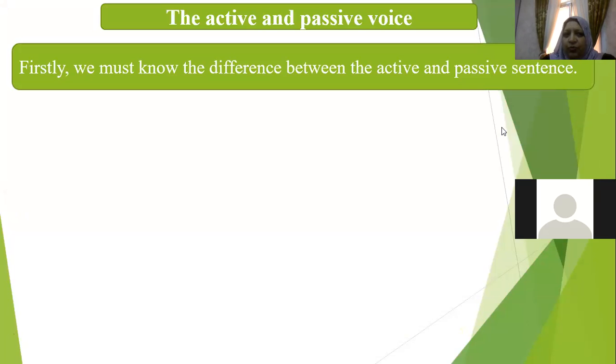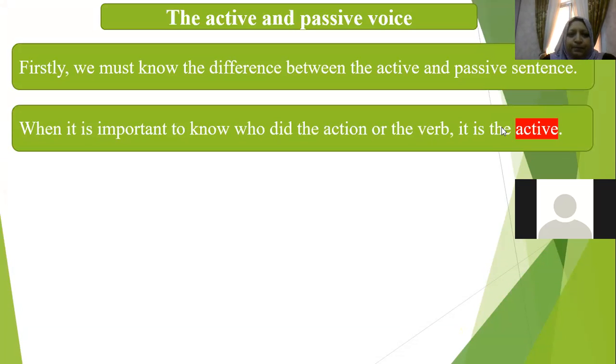We have to know, firstly, the difference between the active and the passive voice. When it is important for you to know who did the action or the verb, it is the active, okay?